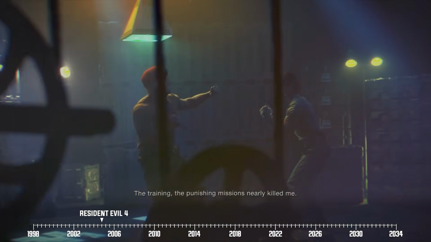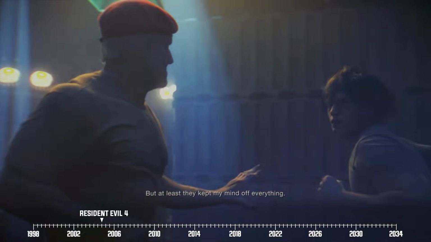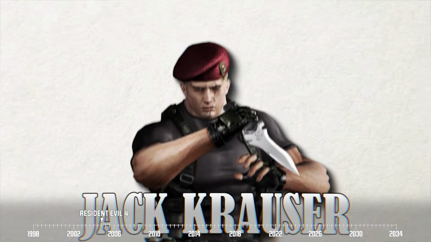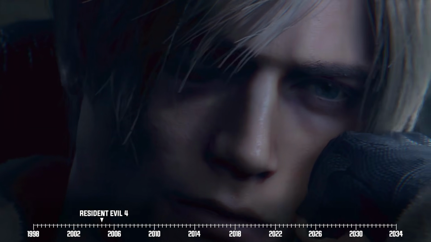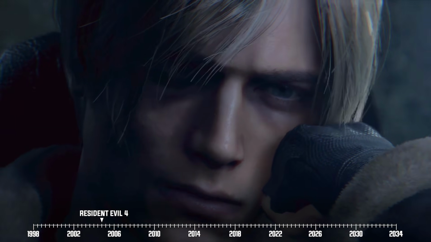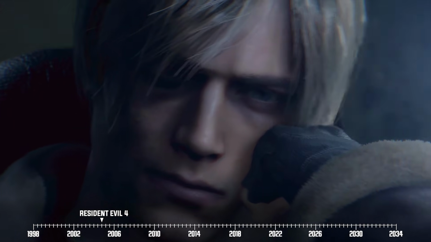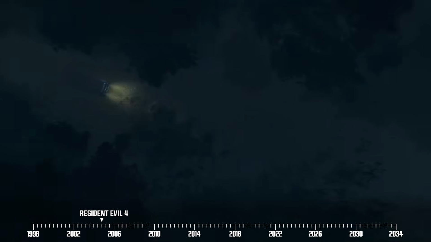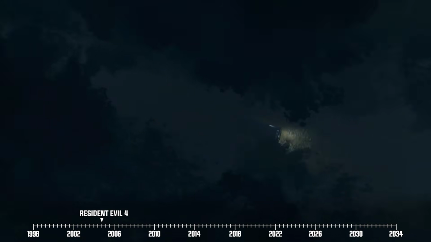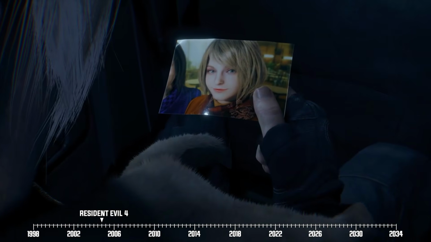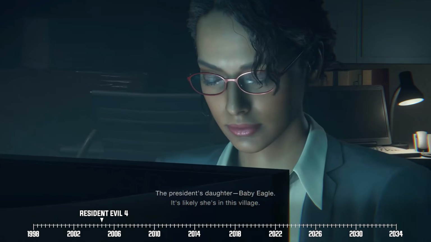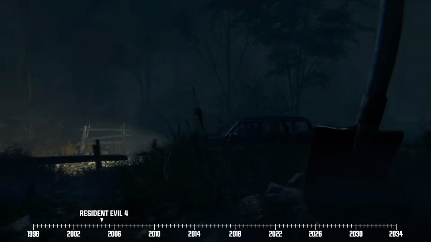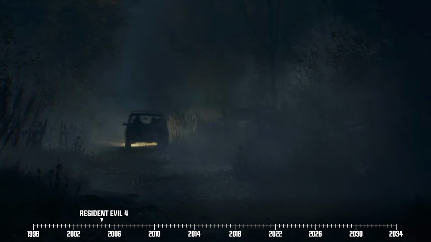And in the intervening years between the events of Raccoon City and the present day, Leon has been trained by an elite military officer named Jack Krauser. Now, Resident Evil 4's tale begins when Leon receives his latest mission, a direct command from the President of the United States, involving the retrieval of his abducted daughter named Ashley Graham. With the help of fellow U.S. federal agent Ingrid Hunnigan, Leon soon finds himself at a remote village somewhere in Spain.